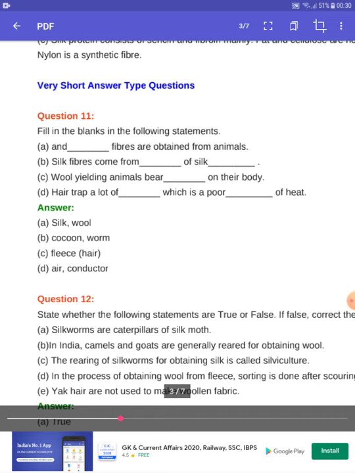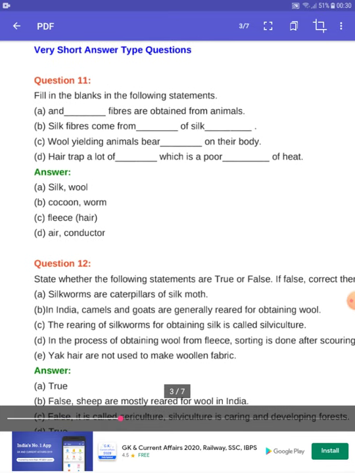So silk and wool fibers are obtained from animals. Next question is, silk fiber comes from dash of silk dash. So silk fiber comes from the cocoon of the silkworm. Wool yielding animals bear dash on their body. The wool yielding animals bear fleece on their body.